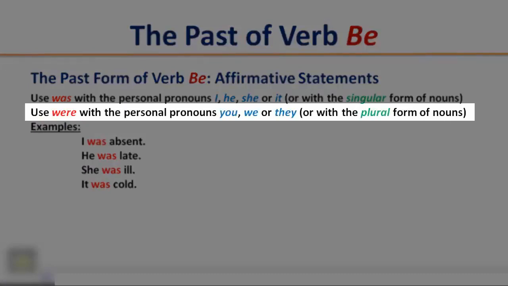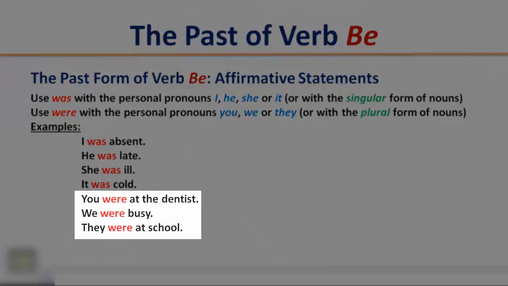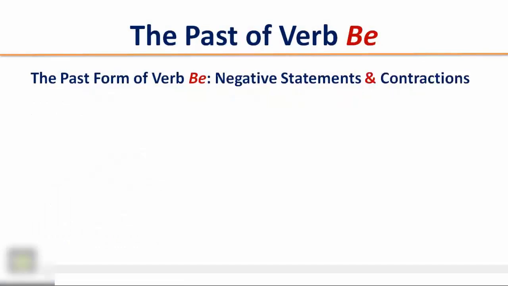Use were with the personal pronouns you, we, or they, or with the plural form of nouns. You were at the dentist. We were busy. They were at school.